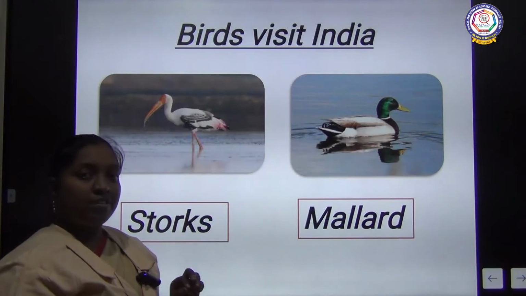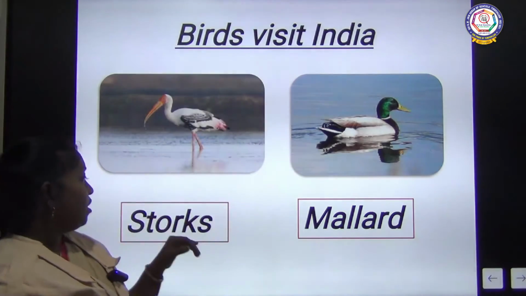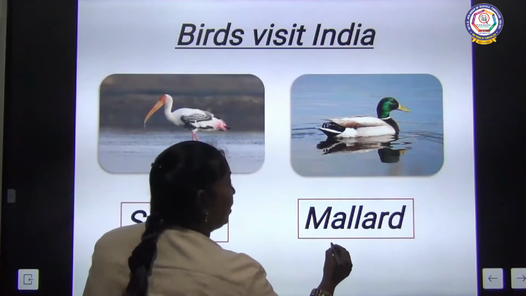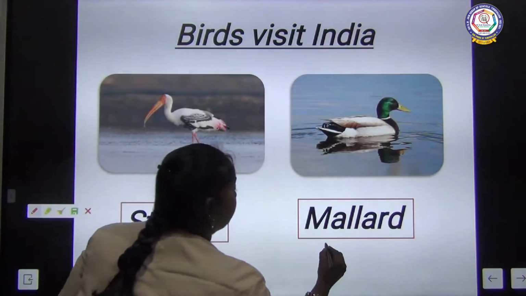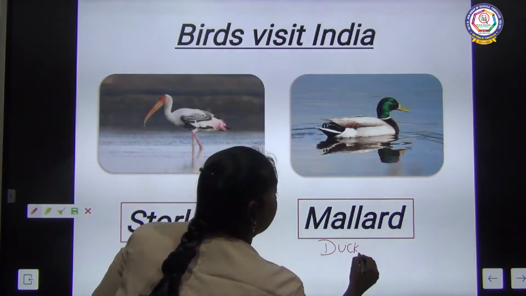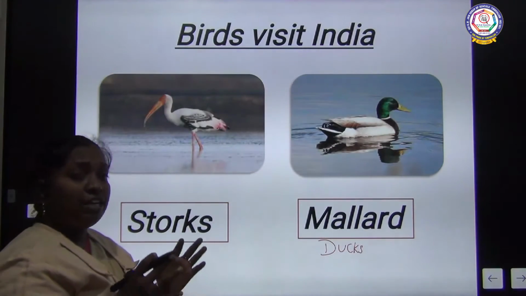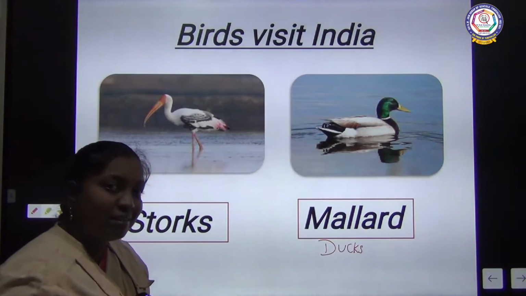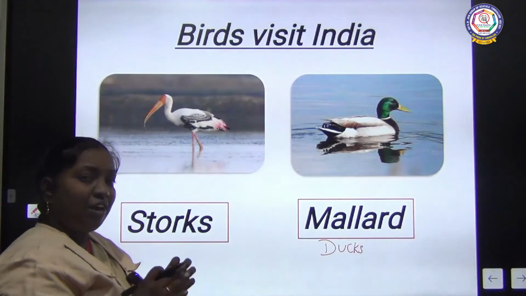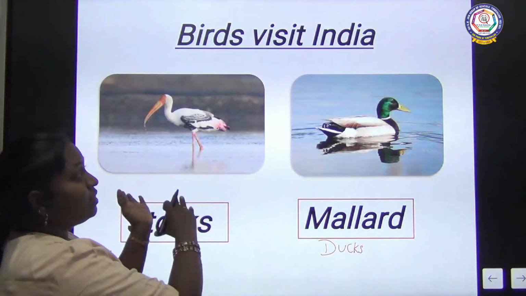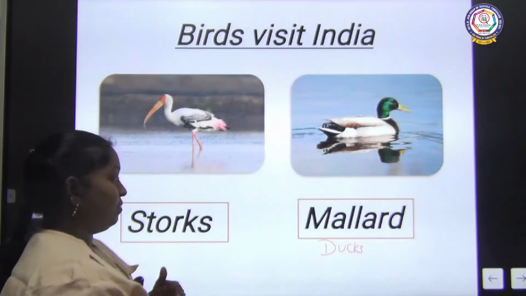Now, one by one we'll see which birds or animals are migrating. First we have taken birds. These are the birds, storks and mullet ducks. These birds visit India every year during the winter season. Through this, what could you understand? They need a cold condition. Due to that, every year during winter season these birds visit our India. This is one example of birds changing their place.